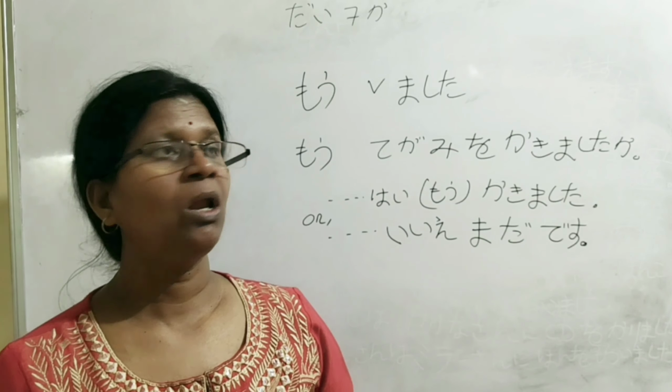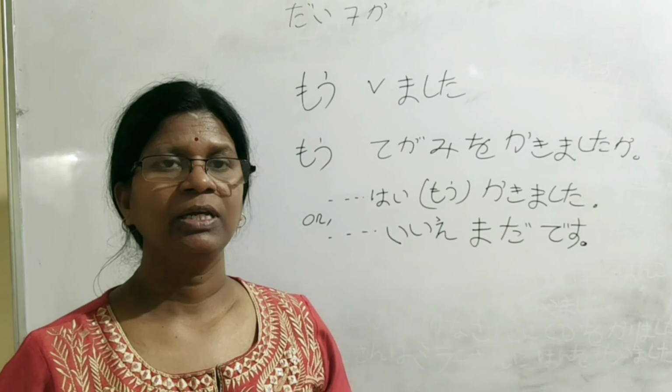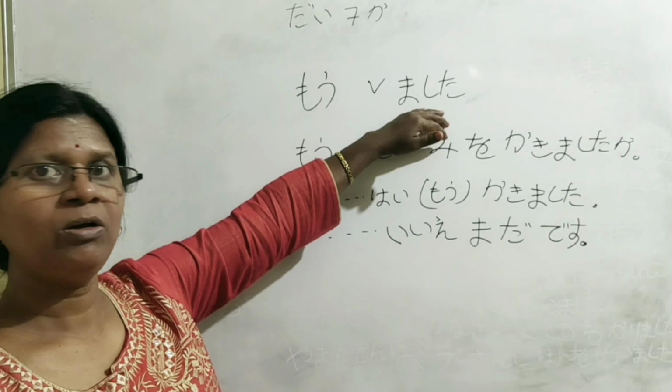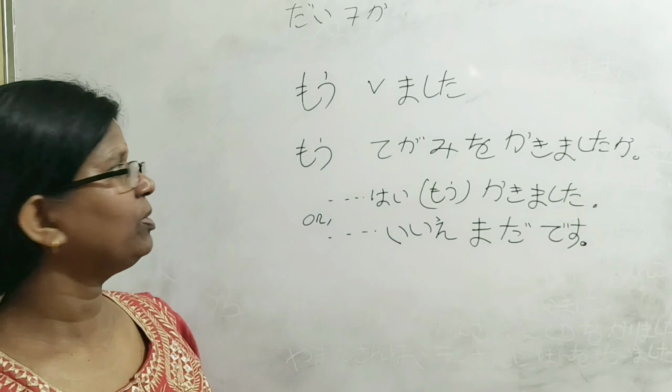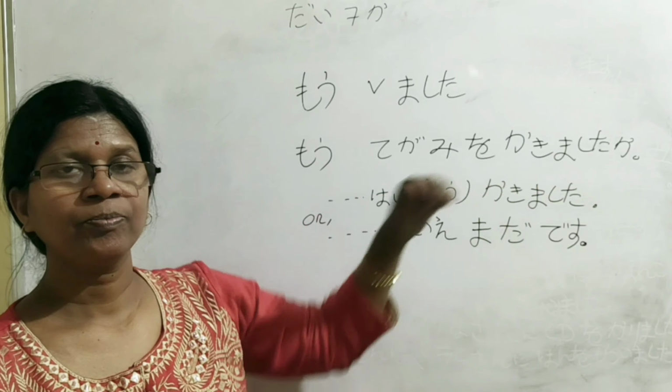Now we are going to learn mou. Mou means already. It always takes the past form of the verb. For example, mou tegami o kakimashita ka?